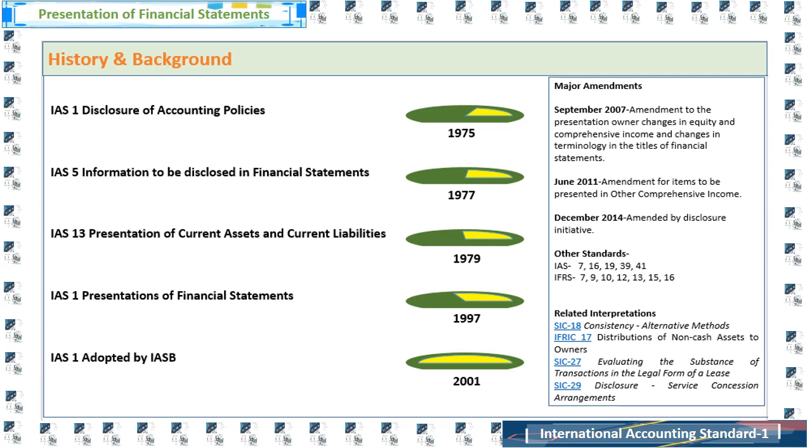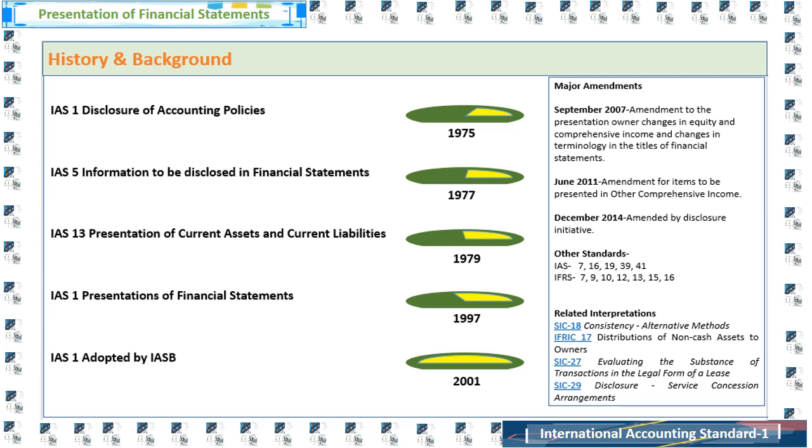Before that, regarding the classification of current and non-current liabilities, there was an amendment made in January 2022. And in October 2018, the definition of material was changed.